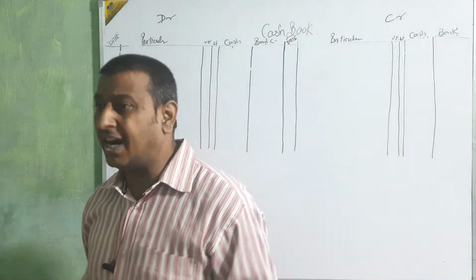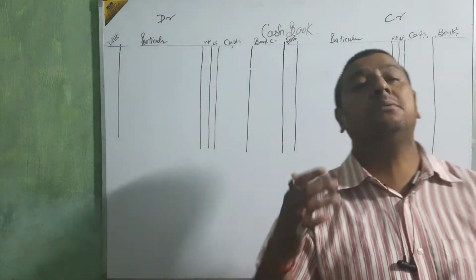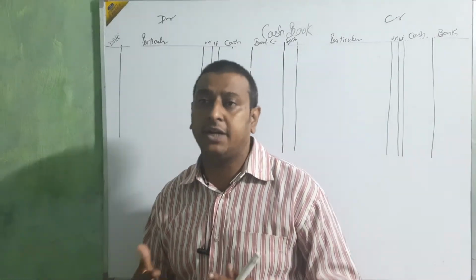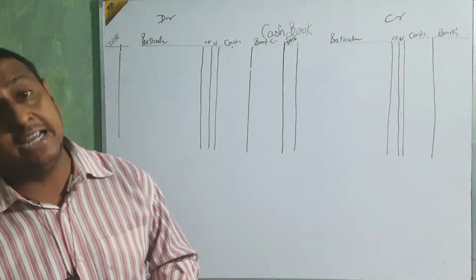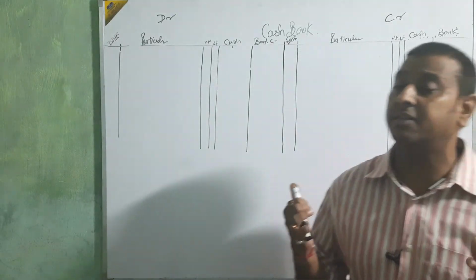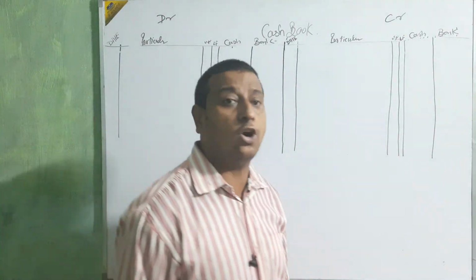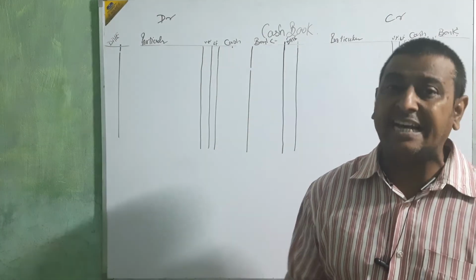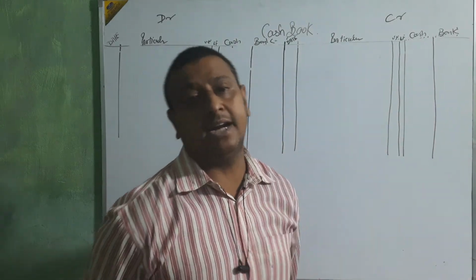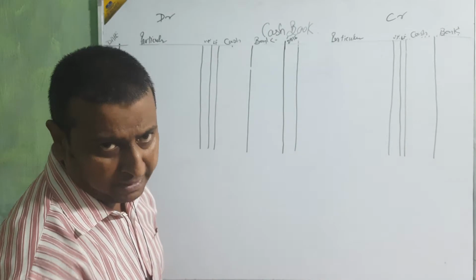The entries or transactions done between cash and bank are called contra entries. Okay beta? When we take a transaction between cash and bank, that type of entry is called a contra entry. There are only two types of contra entries: one, withdrawal from bank, and second, deposit in bank.